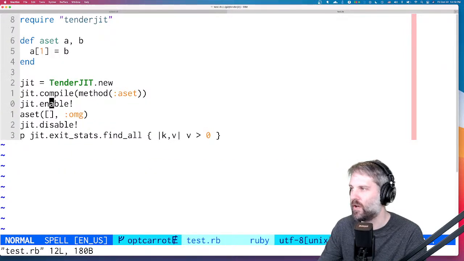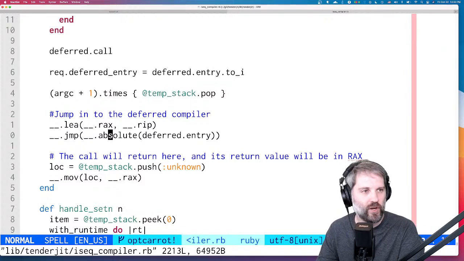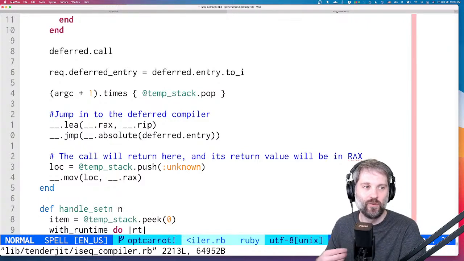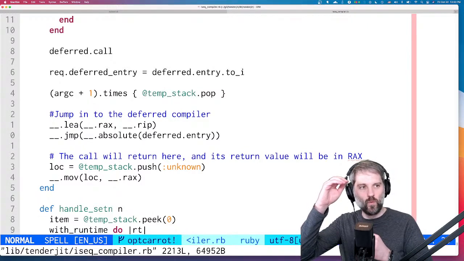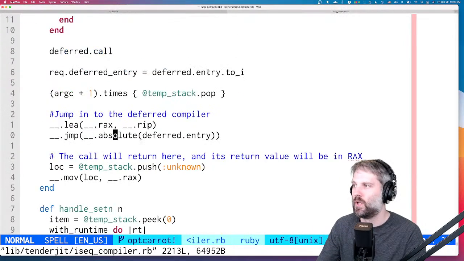We'll change this back to a hash so we can see it in action. It generates a stub right here, essentially it defers compilation of this instruction. And the reason we want to defer compilation of the instruction is because we don't have any information about the method.